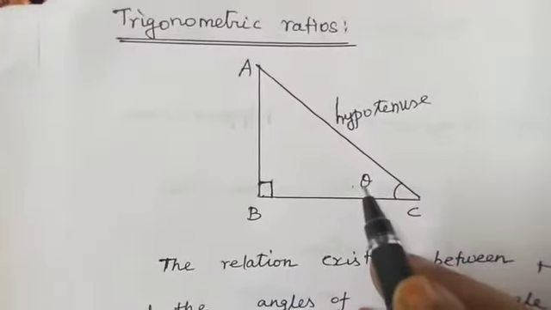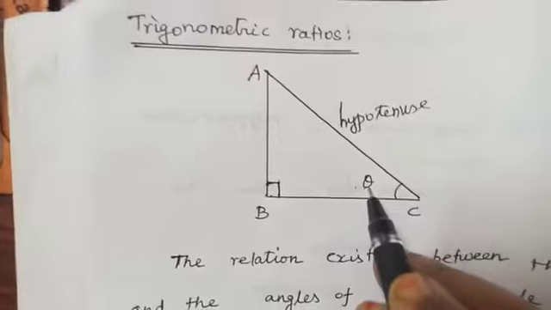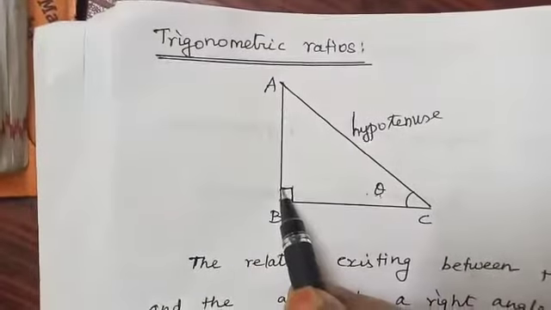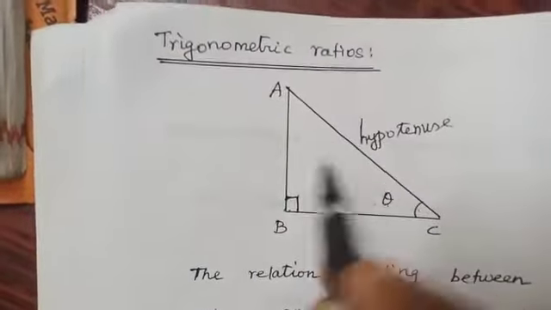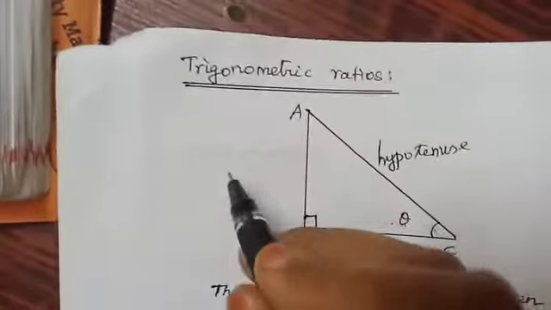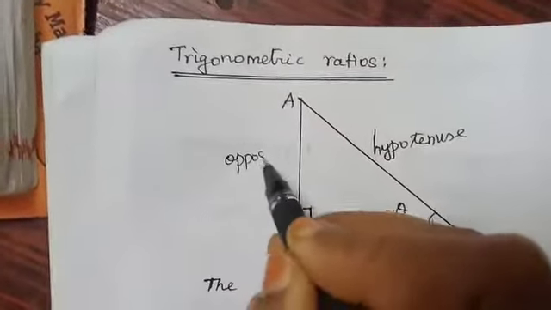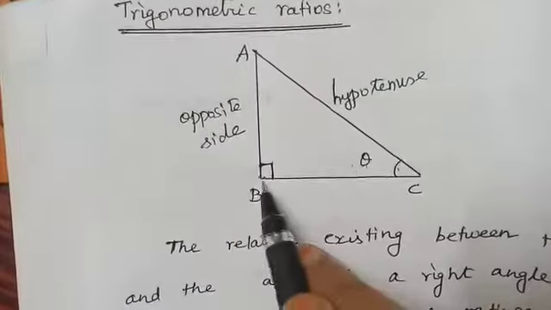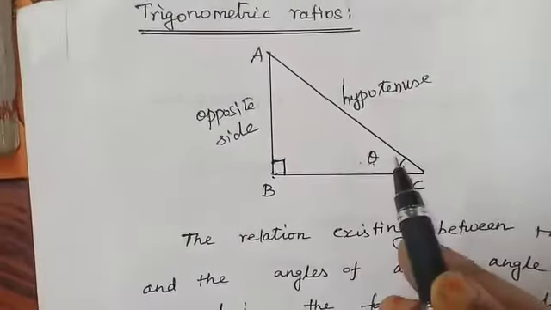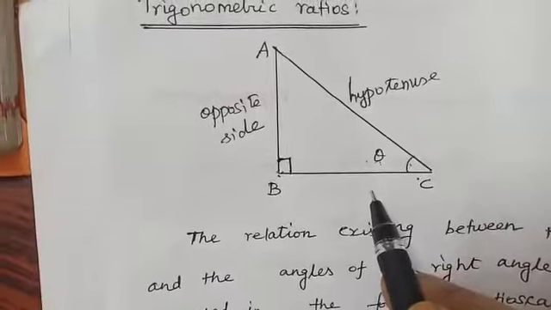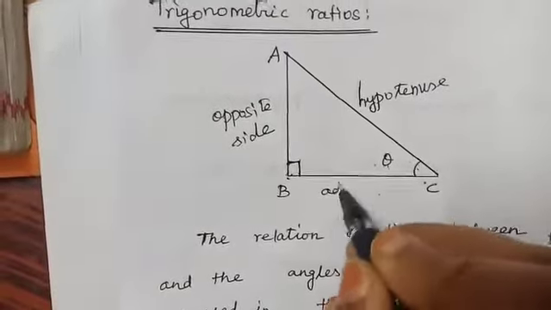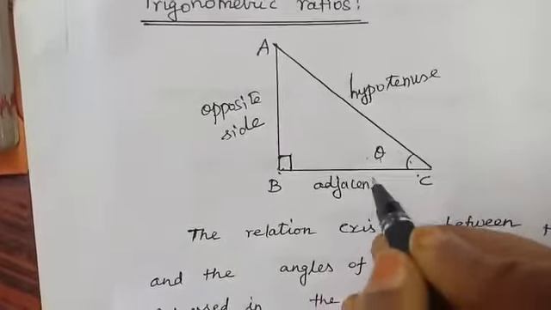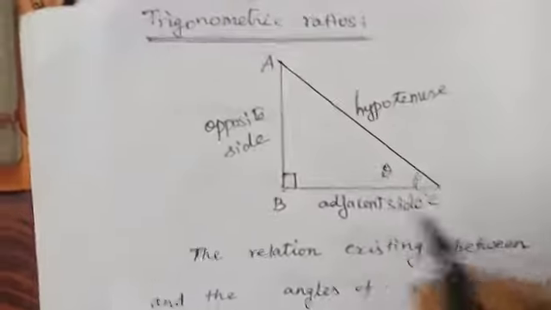Then this is the given angle theta. So the side which is opposite to the given angle is the opposite side. Then the side which is adjacent to the given angle is the adjacent side. Is it clear, children?